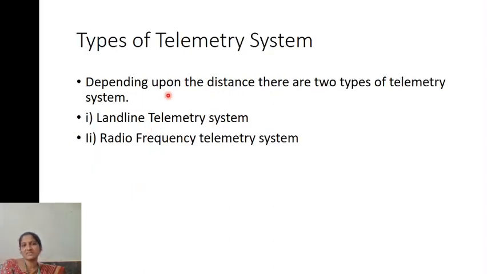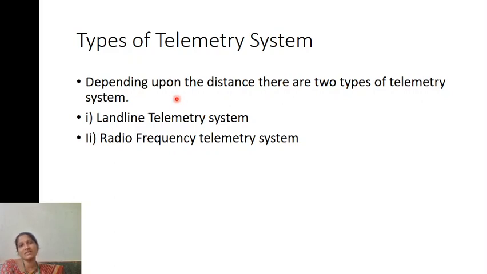Types of telemetry system. Depending on the distance, telemetry systems are classified into two types: one is the landline telemetry system, and the other is the radio frequency telemetry system. Landline means you will be using a wired connection. Before mobile phones, we had landline phones, where a cable was connected from our phone to the end phone.